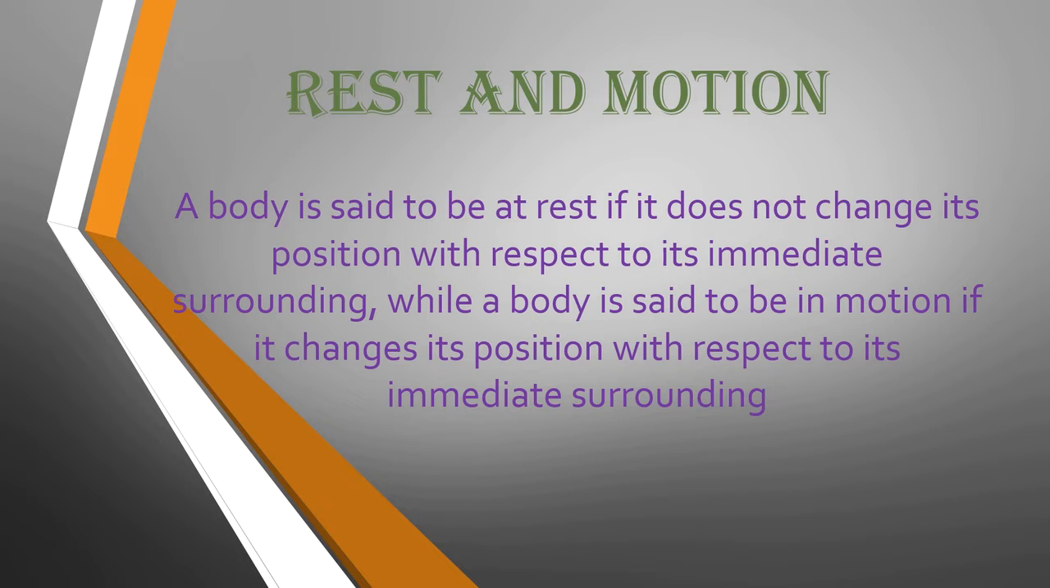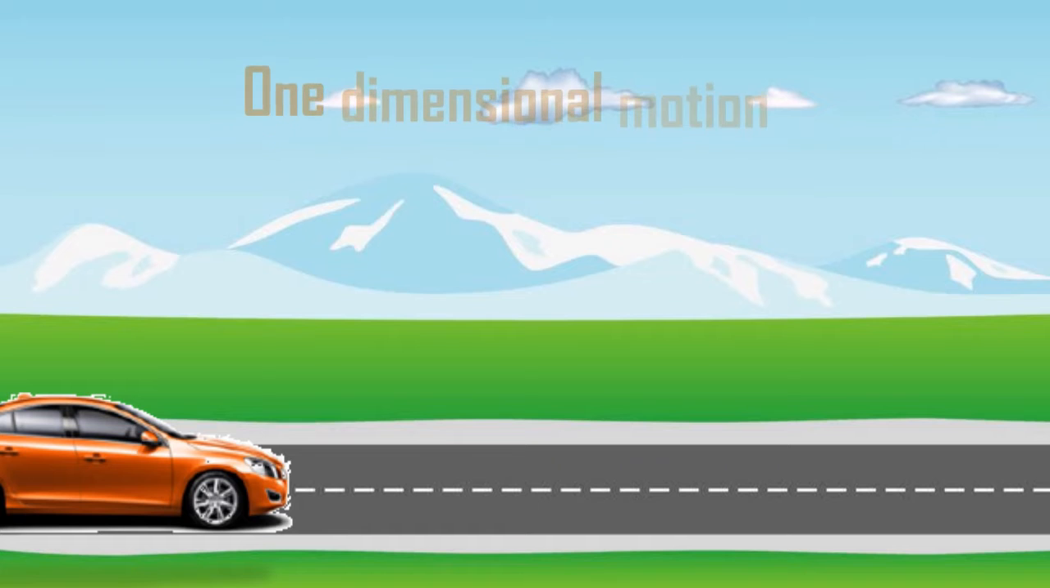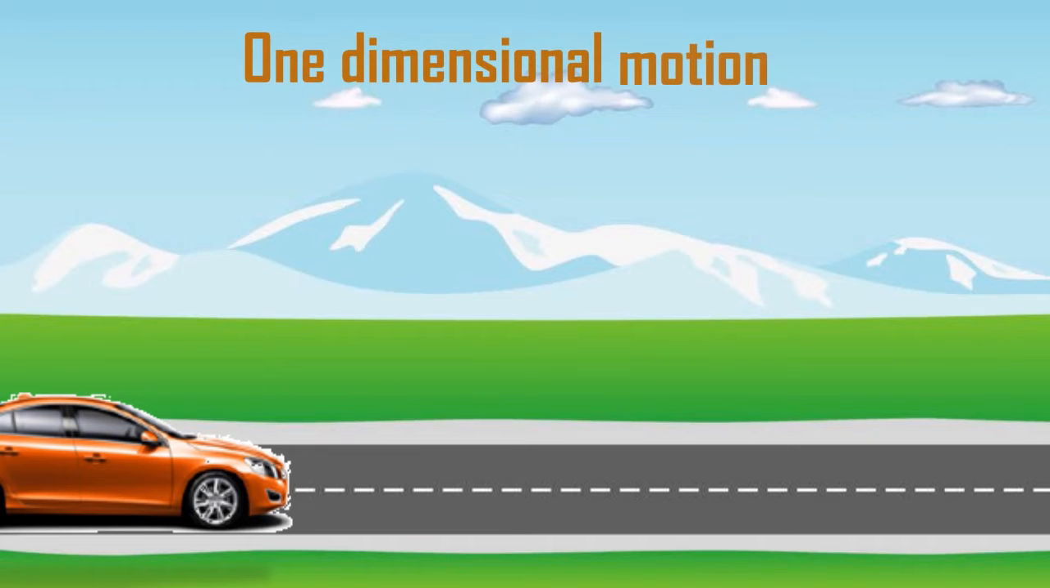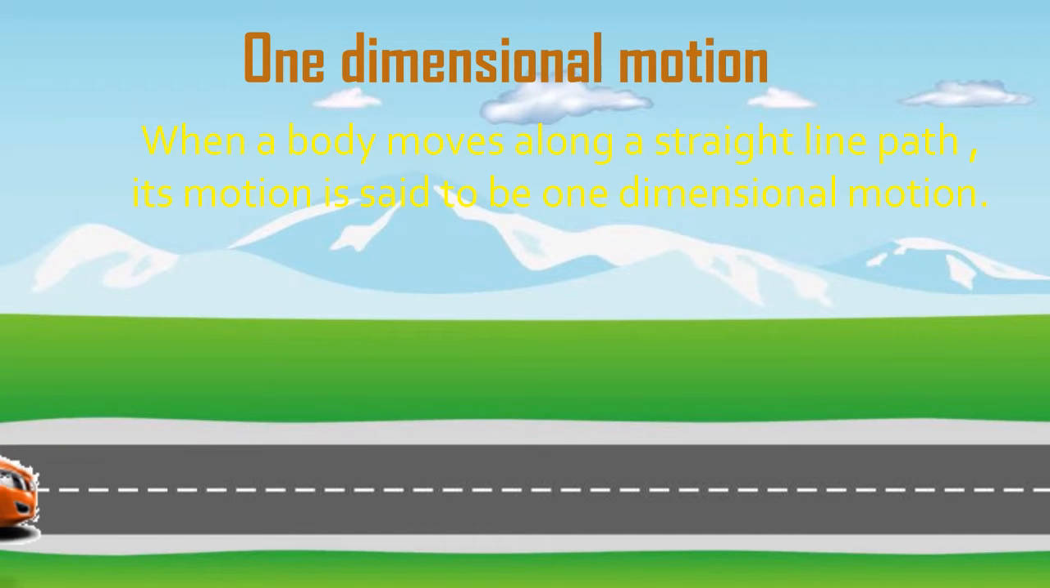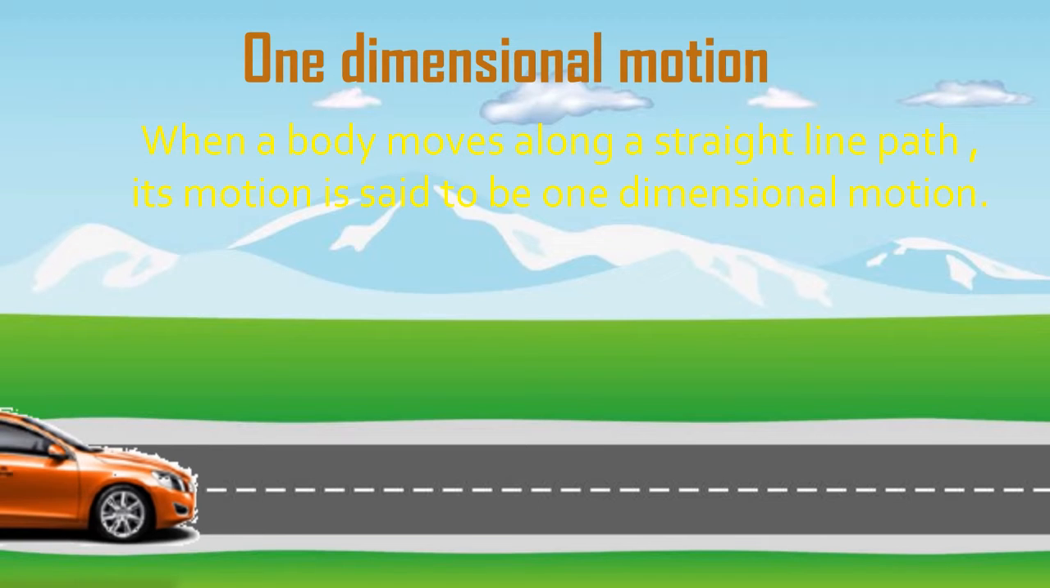Rest and motion, and scalar and vector quantities, are two important concepts that we should know before learning one-dimensional motion. In our lesson, we are learning more about one-dimensional motion. When a body moves along a straight line path, its motion is said to be one-dimensional. It is also called motion in a straight line or rectilinear motion. A car moving along a straight road is an example of one-dimensional motion.